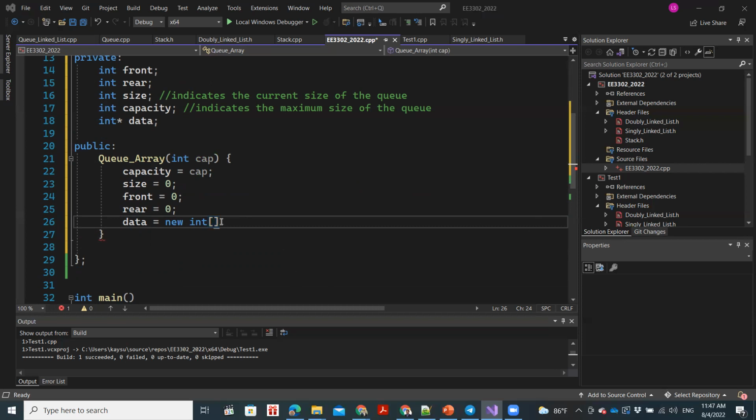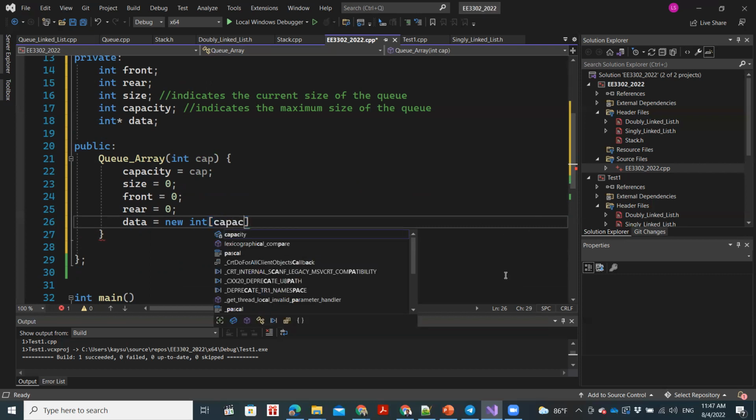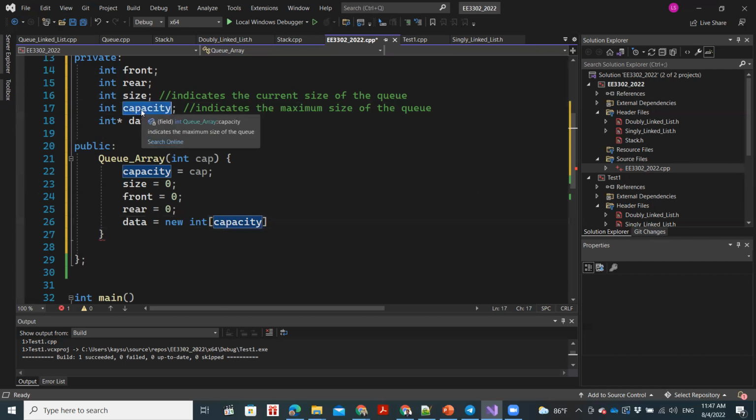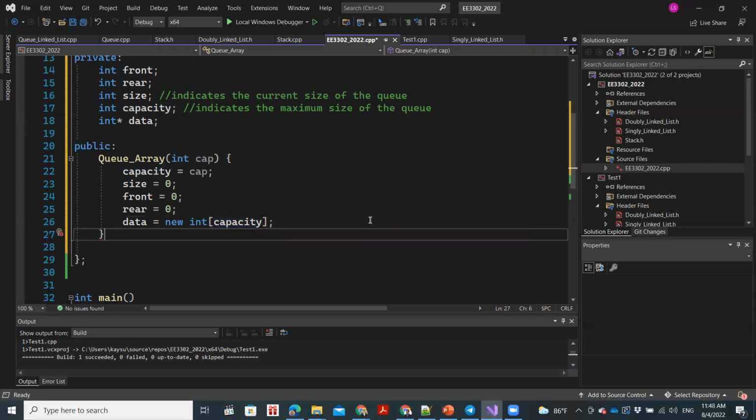Got one answer: capacity, right? Here, capacity and cap are both correct. However, we'll just go with the variable over here. Cap is the one that we pass, right? So anyway, we assign cap to capacity. So let's just go with capacity. Okay, now we have the constructor ready.